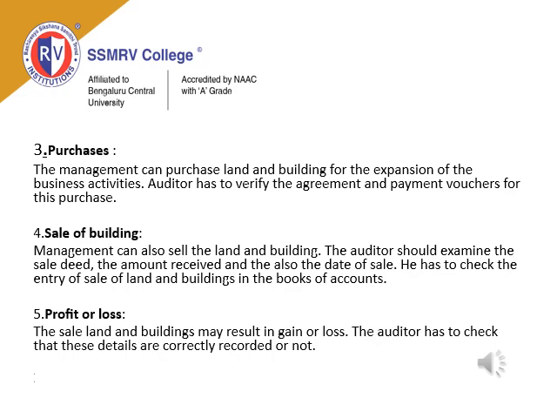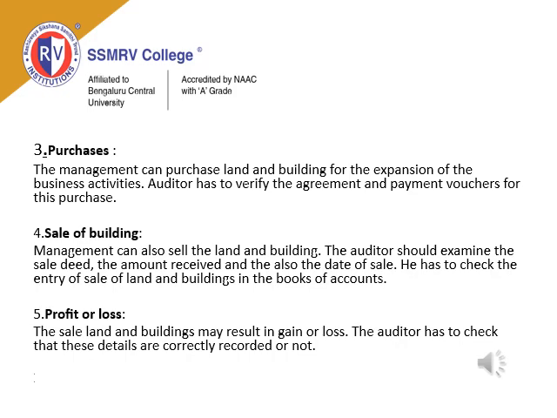Next is sale of building. Not only purchasing, it can be sale also. The sale of building also, management can also sell the land and building. The auditor should examine the sale deed that they have really sold the property, the amount received, and also the date of sale. He has to check the entry of sale of land and buildings in the books of account, because whenever they do any purchase or sale of any building or land, that has to be correctly mentioned on that particular date in the books of accounts.